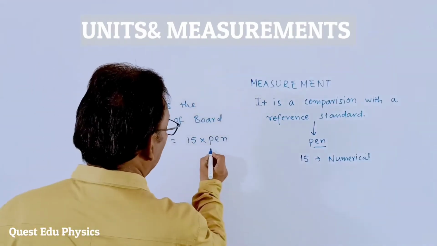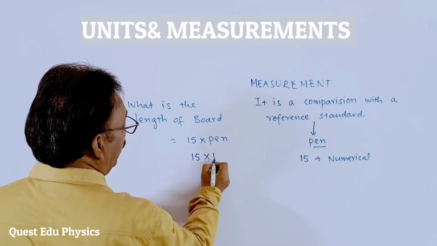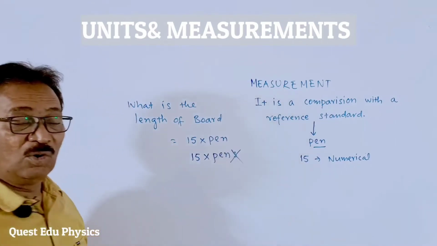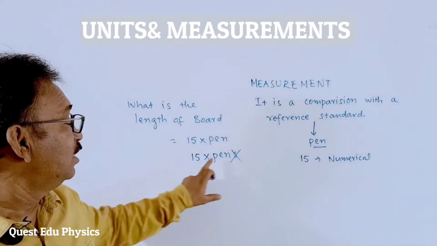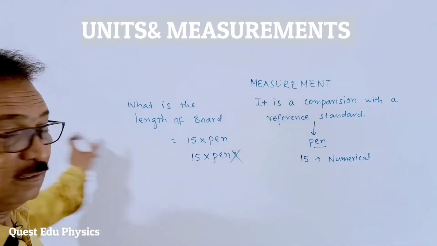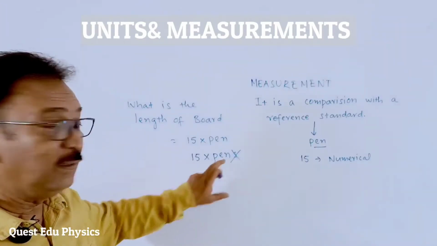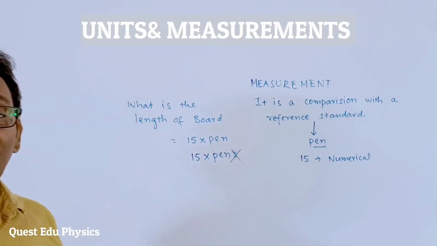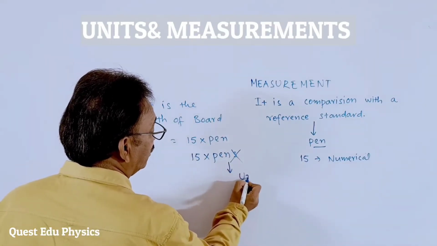But it's not 15 pens, students. Here, I'm not taking the plural of the pen, but 15 multiplied with the pen. 15 times I measured the length with the pen. Here, the pen is the reference standard. This reference standard is known as the unit.